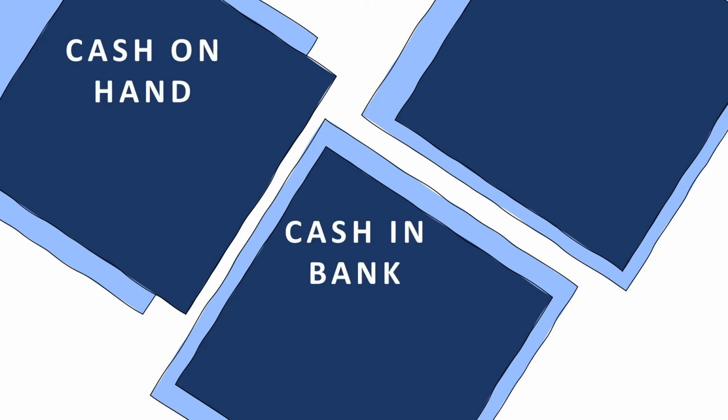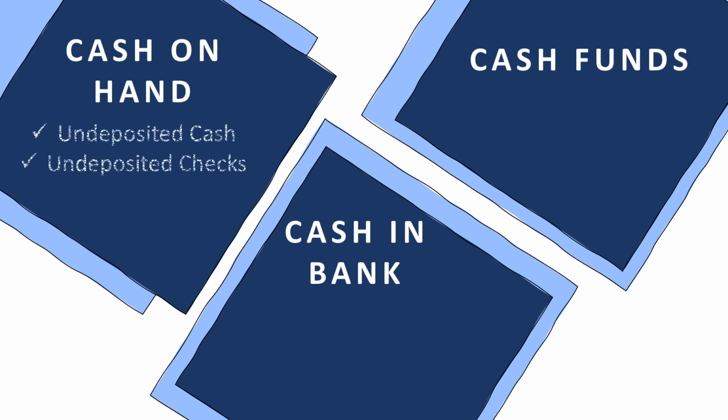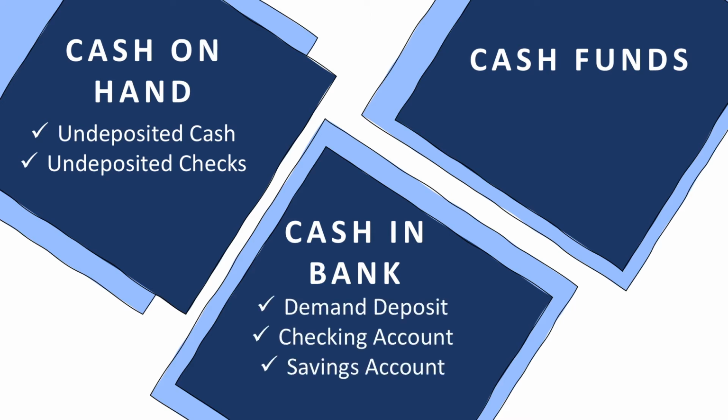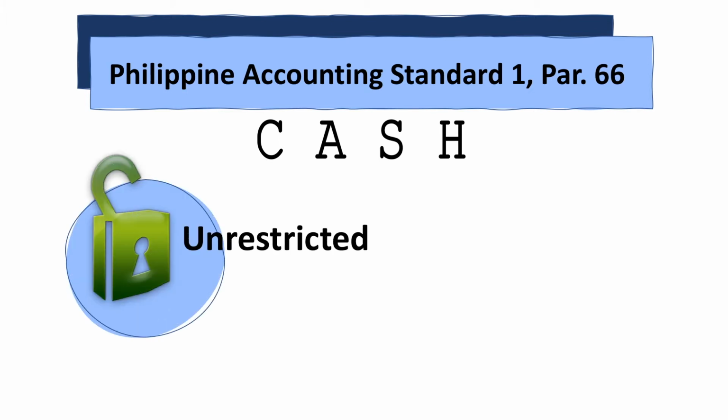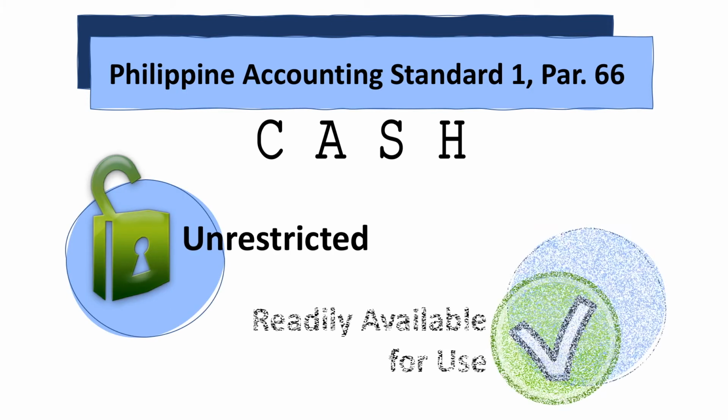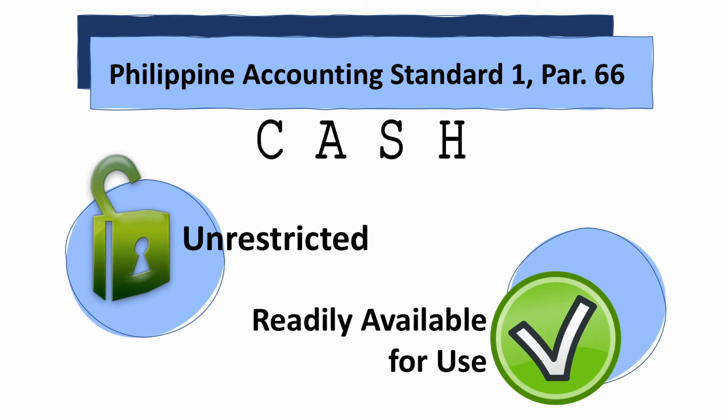There are three items included in cash: cash in hand, cash in bank, and cash funds. Cash in hand includes undeposited cash and checks waiting to be deposited. Cash in bank includes demand deposit or checking account and savings account. Cash funds include petty cash, payroll, and dividend funds. In accordance with Philippine Accounting Standard 1, paragraph 66, cash can only be recognized as cash if it is unrestricted in use. This means that it is readily available for use.